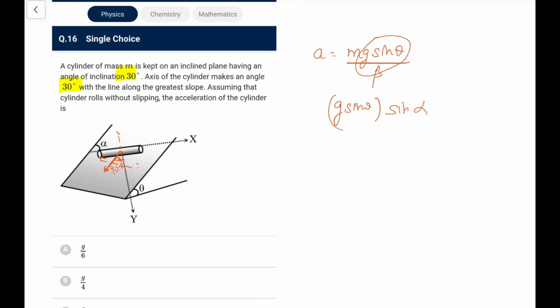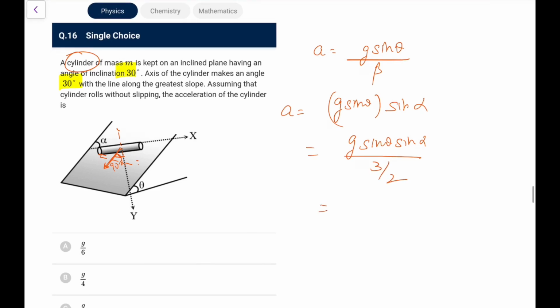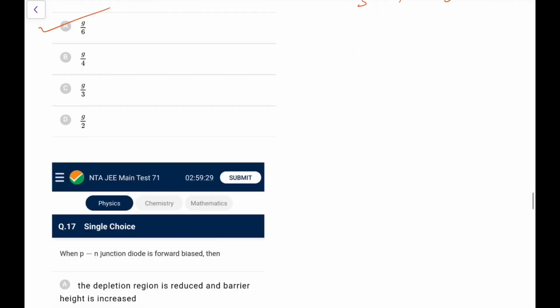So the effective acceleration would be g sine theta into sine alpha upon beta, and because it is a cylinder disk, beta is 3 by 2, so it is g sine theta sine alpha upon 3 by 2. Both angles are 30, that is 1 by 2, 1 by 2, 1 by 4, so that is 2g by 3 into 1 by 4, so it comes out as g by 6. It's a very interesting question, you should be careful about doing this.